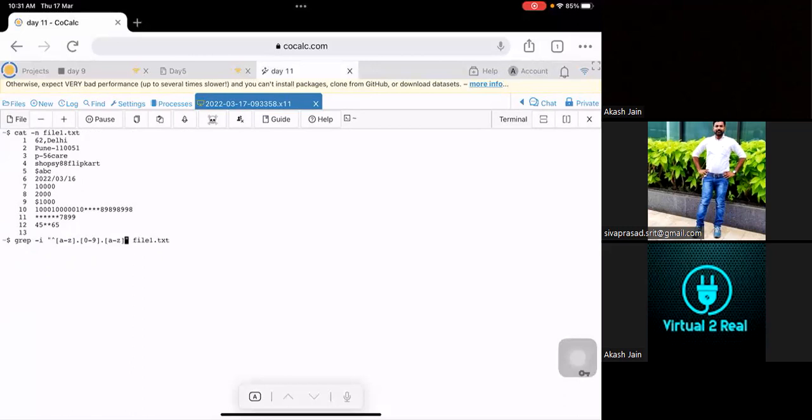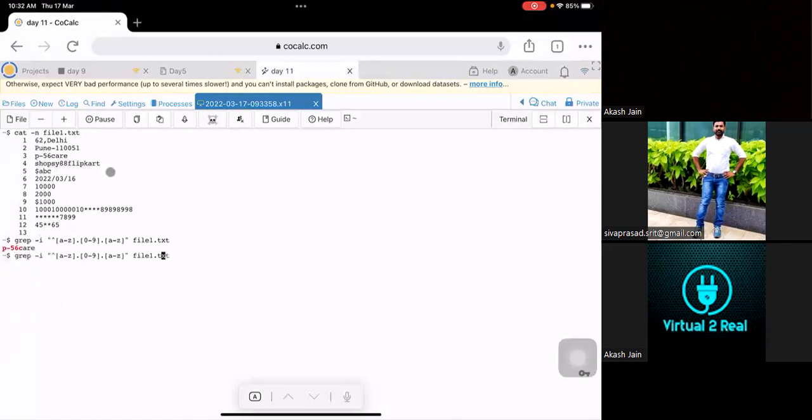Okay, press enter. See, this output came up. Why? Because of the number of characters you have mentioned: A to Z is for P, dot is for hyphen. Then the third character is some number, which is 5. Then dot is for 6. And A hyphen Z is for the last character. But my requirement is to fetch this one.